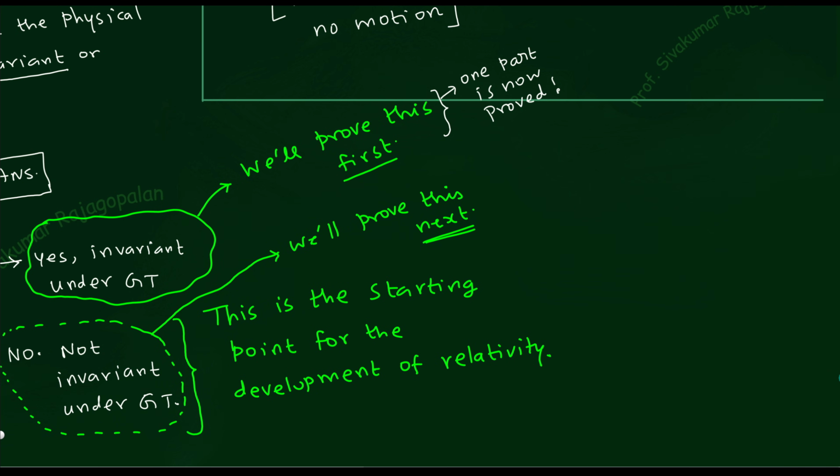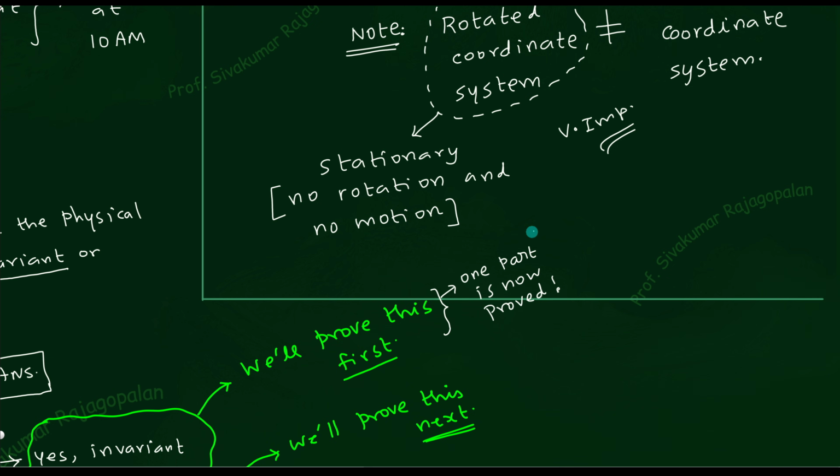But that is not complete. It's only one part. Why is it only one part? Because you only did rotation. What about the velocity transformation? We didn't discuss velocity transformation. Velocity transformation means moving coordinate system. For the moving coordinate system, we did not discuss anything about the invariance. So I think that we can do it in the next class. Probably we will do that in the next class.